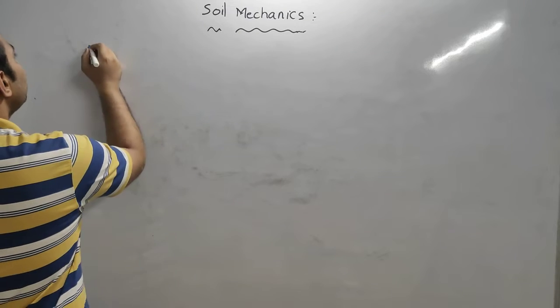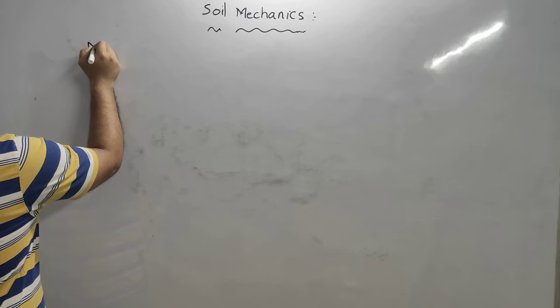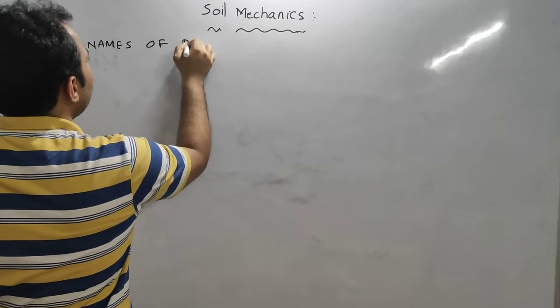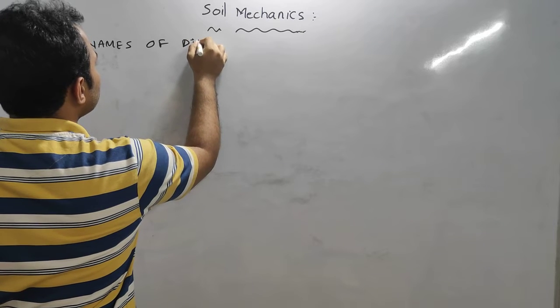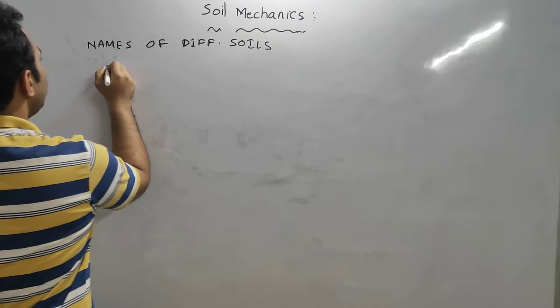Now, the first soil in the names of different soils is bentonite.